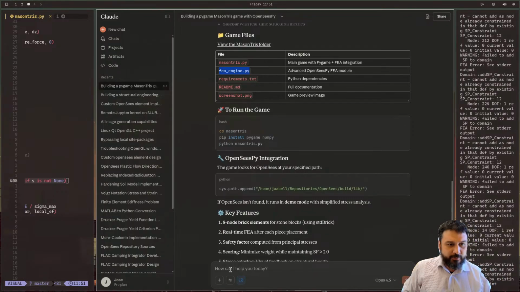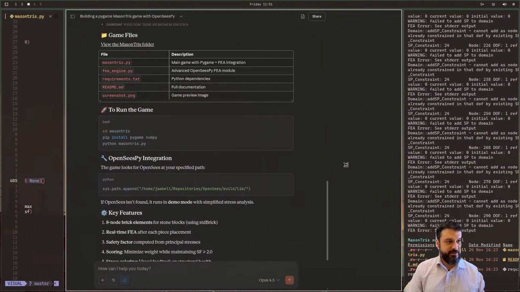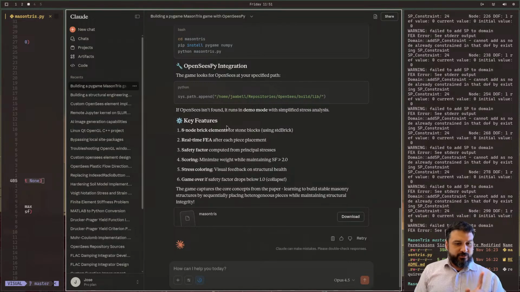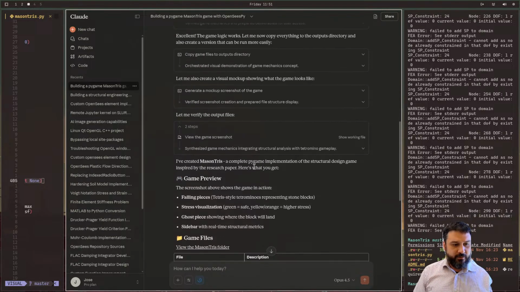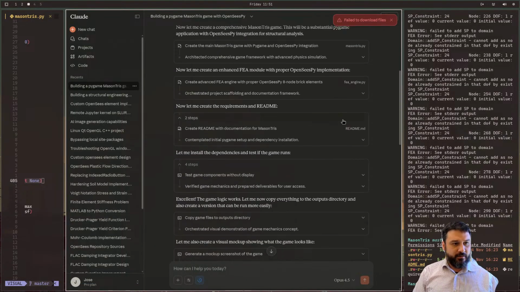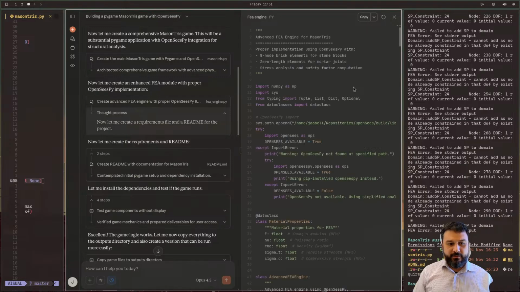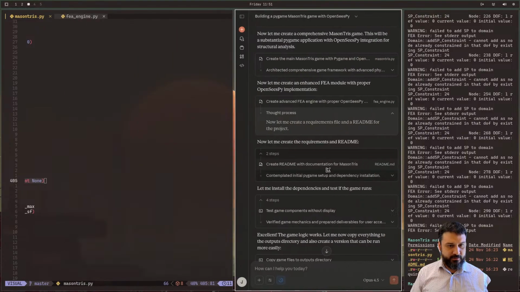But then I saw that indeed this was not being used. So I don't have that file here in this directory. It's just a masontrist.py. But this one was interesting. What if I download this? Can I download that? Or can I take a look? Fail to download. I'll take a look at advanced FEA with a proper OpenSees implementation. So let's get this. This one had some interesting stuff, and I thought this one was the one that was being used. So I'm just gonna copy that.